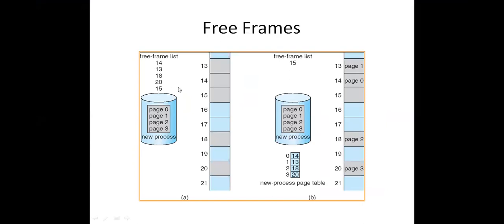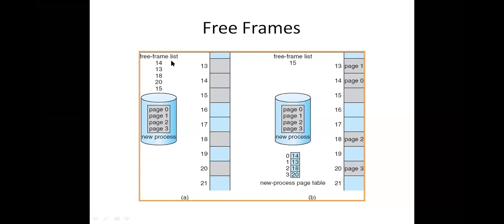Whenever you want to keep your pages into the frames, the operating system has to know which frames are free and which frames are already used by some other process. In order to keep these pages, the operating system has to know the free frame list. First, the logical memory of the new user process is divided into 4 pages: page 0, page 1, page 2, and page 3. The operating system wants to keep these pages into the main memory for execution. So what are the free frames here? We have 5 frames: 14, 13, 18, 20, and 15.